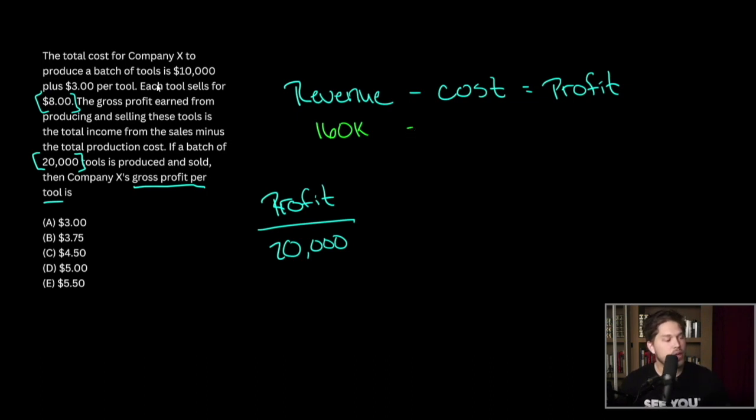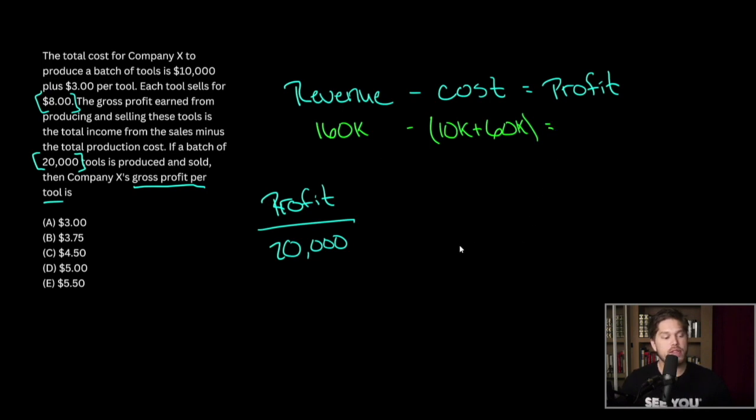Well, we're told that our cost is $10,000 plus $3 per tool. So 3 times 20,000 is going to be 60,000. So our cost is in order 70,000. Whenever we add 10K and 60K, we'll get 70,000.